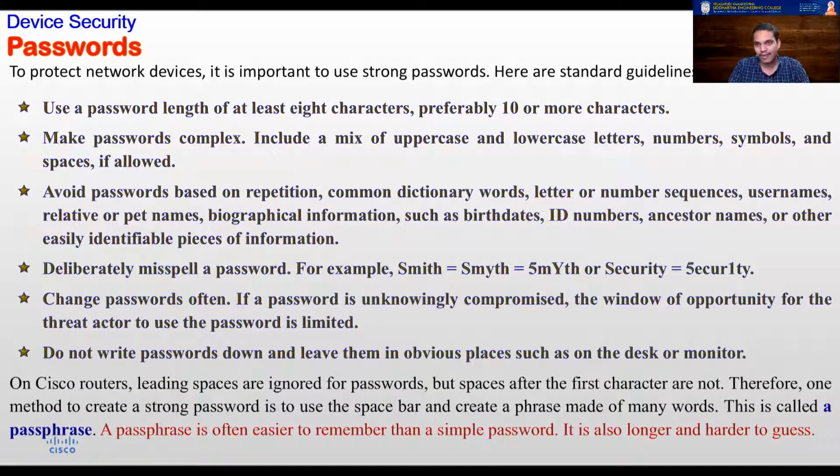Another approach which is now being used is a passphrase rather than a password. Use the space bar and type in a small line, a little sentence, which makes the attacker work very hard if he wants to break it. A passphrase is also easier to remember than a simple password. For example, 'I love my cats', and you can change the symbols just like I showed you. The O in love can be changed to 0, and E can be changed to something else. You can do a lot of things like that.